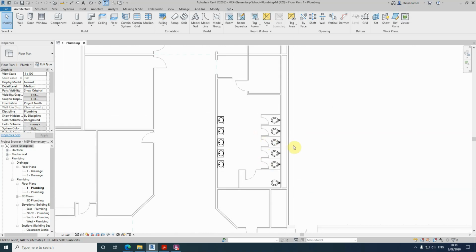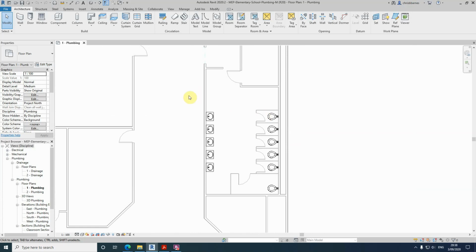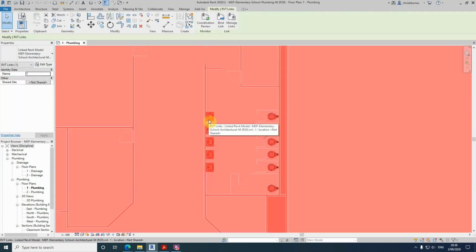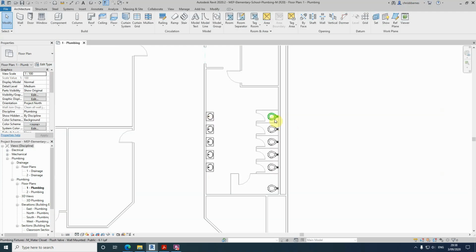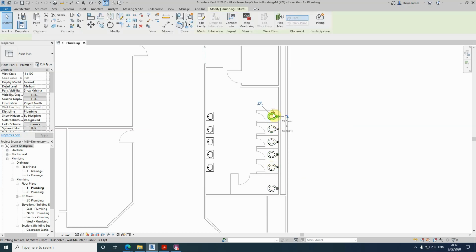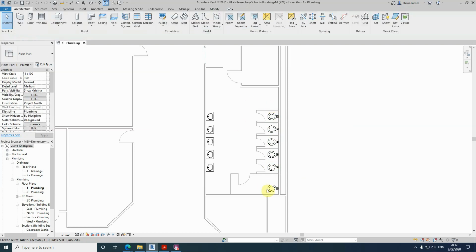Now, what we can look at here is we can see that if we try and click on any of these lavatories or basins, nothing's happening. We can't select one. Whereas if we hover near the toilets, we can see that they turn a different colour to indicate that there's one in place, and if we click on it we can see that it's being copy monitored. So what's happened here is we've copy monitored some fixtures but not all of them.